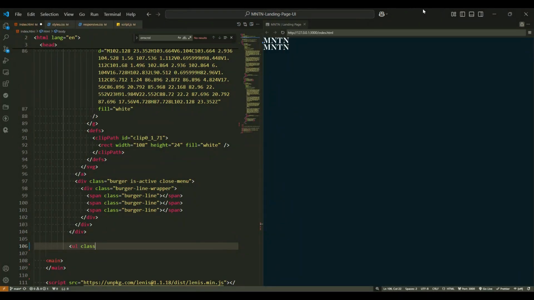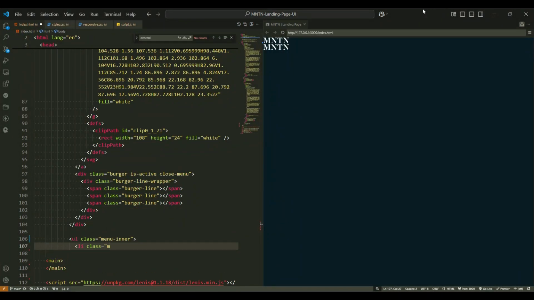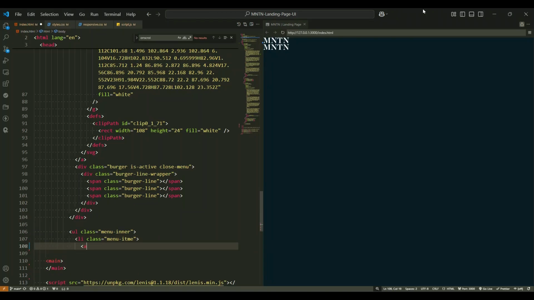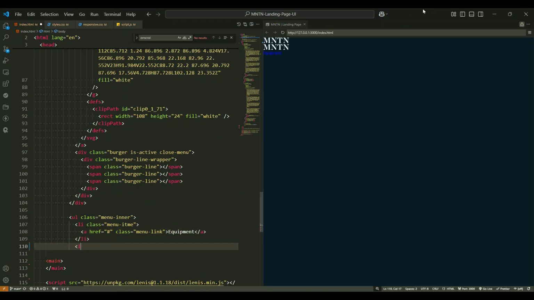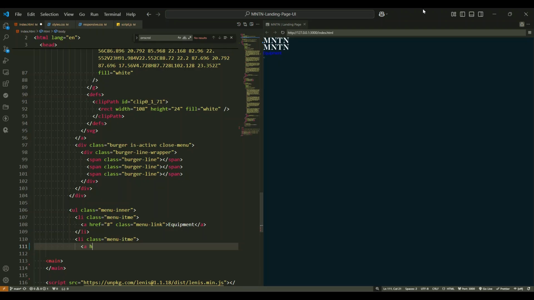Inside the menu, we also find an unordered list UL tag with the class menu inner. This list holds several list items LI tags representing different menu options. Each LI tag contains an anchor tag with the class menu link. These anchor tags are used to create clickable links that navigate users to different sections or pages of the website, like equipment, about us, or blog.